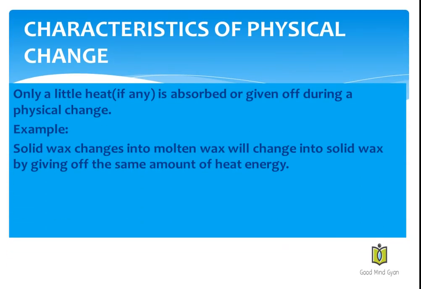Next characteristic is only a little heat, if any, is absorbed or given off during a physical change. For example, if you take solid wax, the solid wax will change into molten wax, and will again change into solid wax by giving off the same amount of heat energy. So that is a very good example of how heat is given out. So now let us see